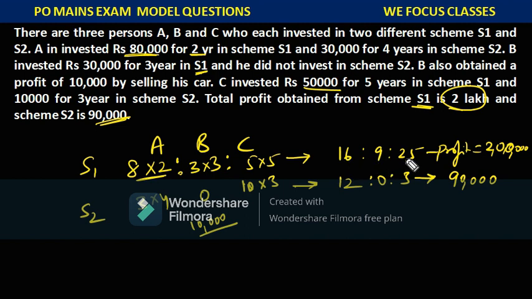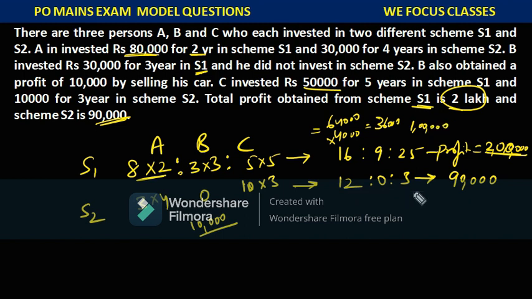So 16, 9, 25 means I'll see how many parts there are. This is 16 parts, this is 9 parts, this is 25, so there are 50 parts. And what are we getting? 2 lakhs profit we are getting, so each part will give us 4,000 rupees. In the same way, 16 parts means 16 into 4,000, we'll know that this is 64,000 profit for A. And if I multiply this 9 with 4, we'll be getting 36,000. And if we multiply this with 4, we'll be getting 1 lakh profit for C. This is a very simple calculation.